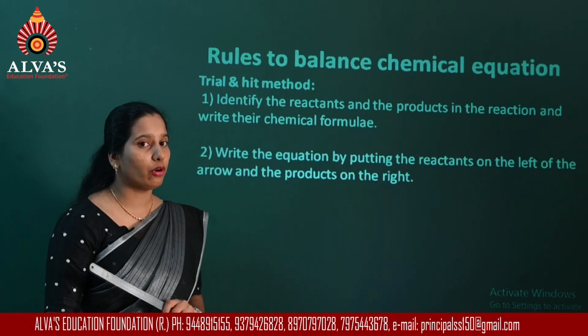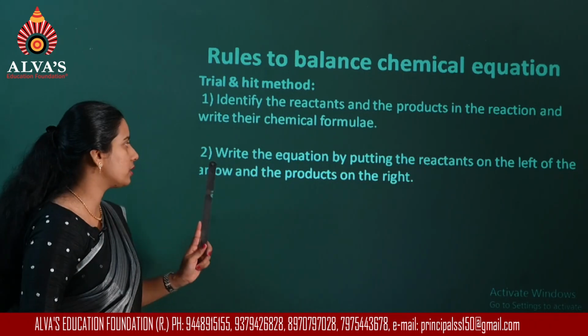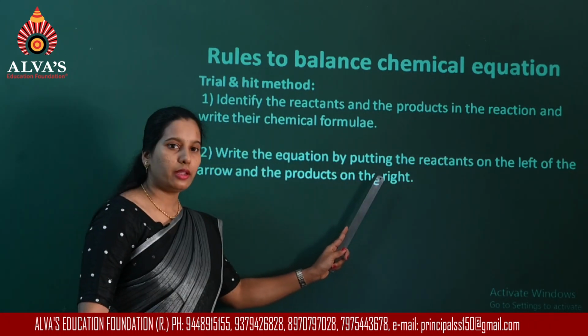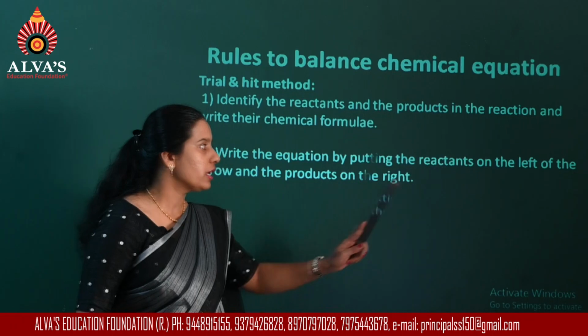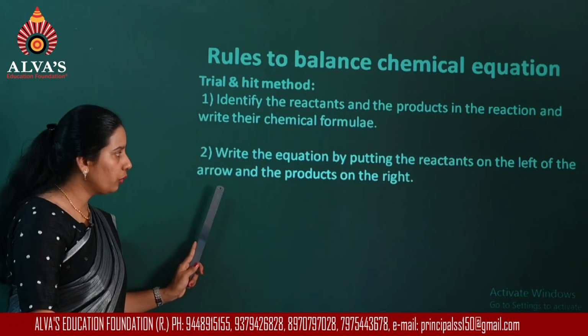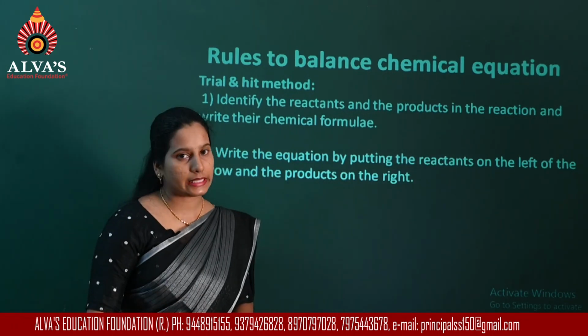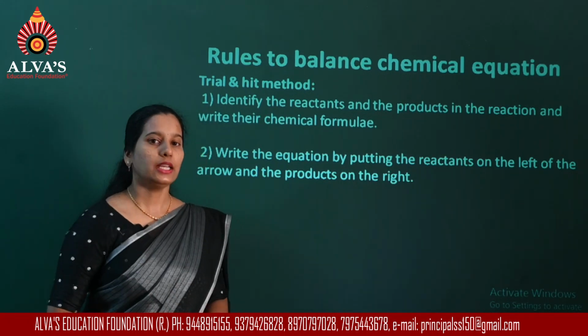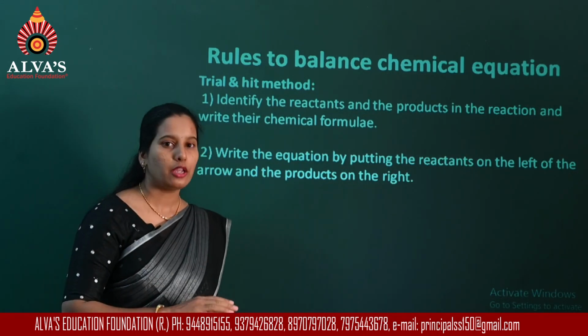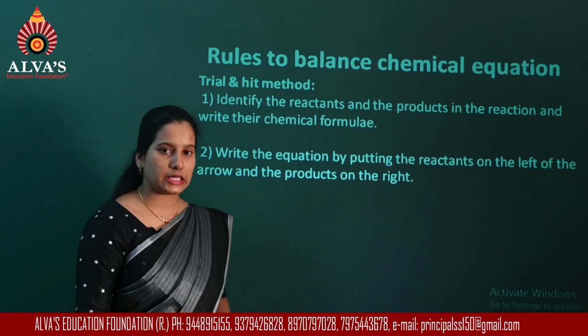Now where to write the formulas for the reactants and products? Write the equation by putting the reactants on the left of the arrow and the products on the right side. So arrow will be at the center, reactants will be on the left, products will be on the right.